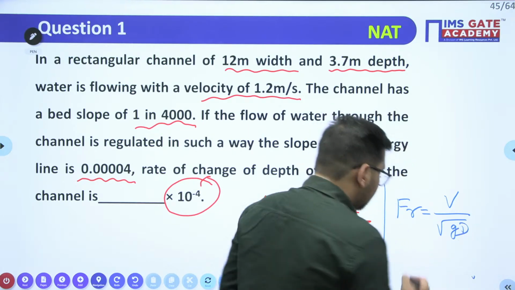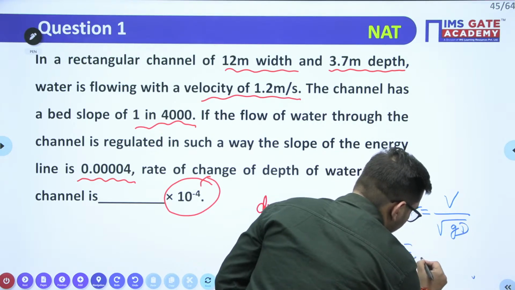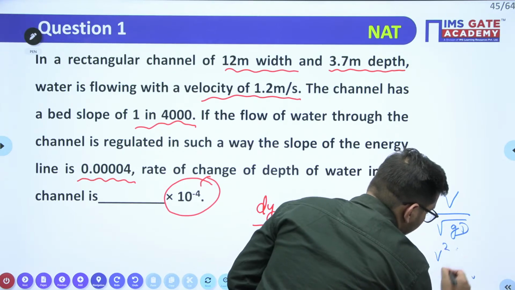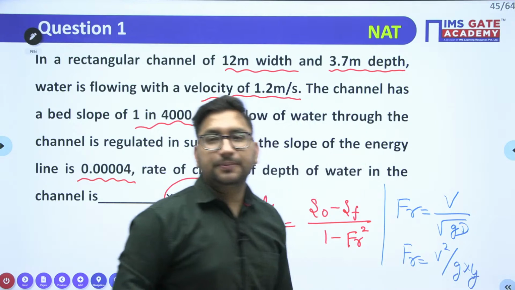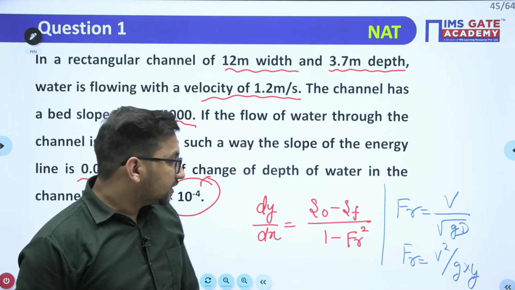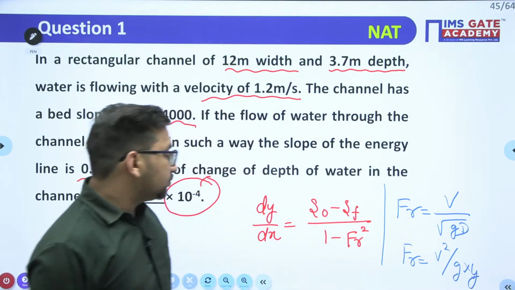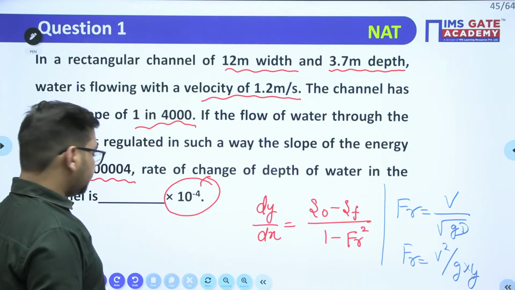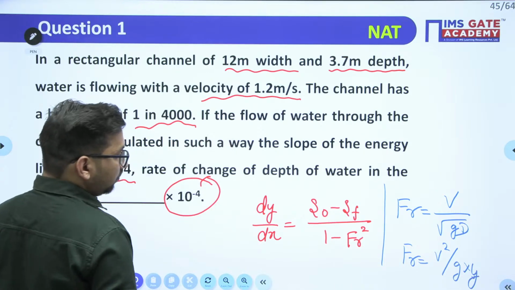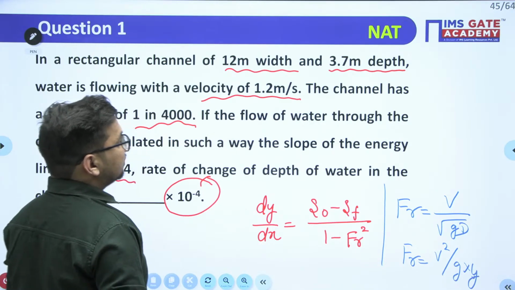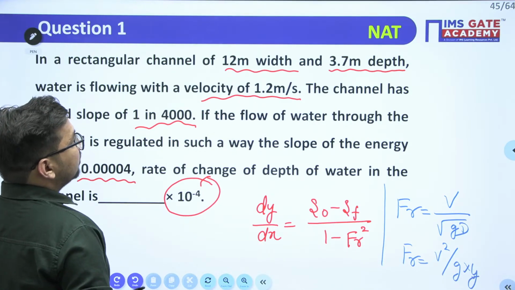So Froude number square value will be V square upon G into Y, as D will be nothing but equal to Y. Clear? Just put the values. Velocity square upon G into Y. Velocity is given as 1.2. Y value is given as 3.7.